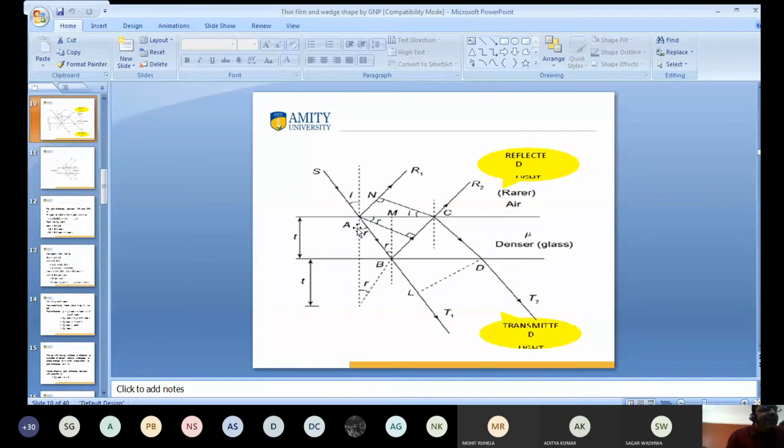This is light incident here, reflection takes place, and here I want to calculate. Again, the light incident from source at point A, some part is reflected, some part is transmitted, and again at point B, some part is reflected and some part is transmitted. And at C, again, this takes place. These lights R1 and R2 interfere and an interference pattern is observed. I want to calculate the path difference between the rays of light passing from A R1 and C R2.